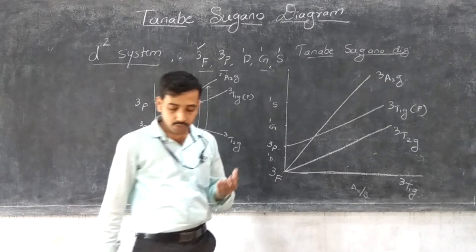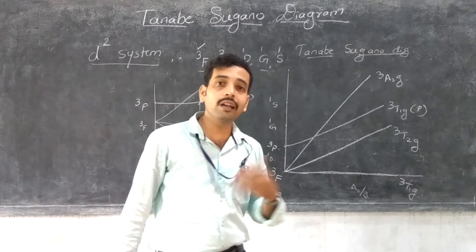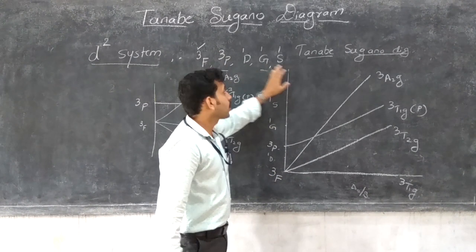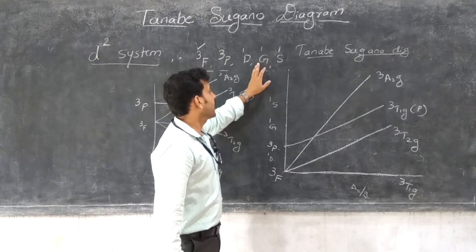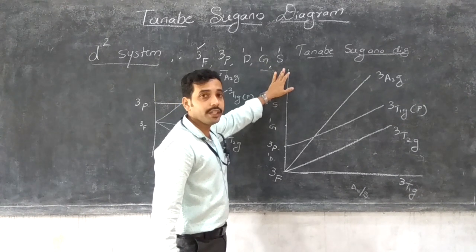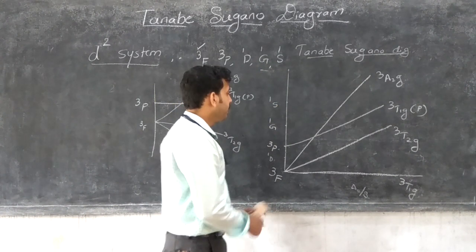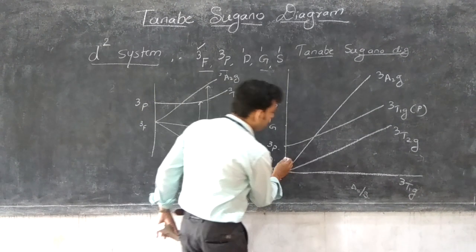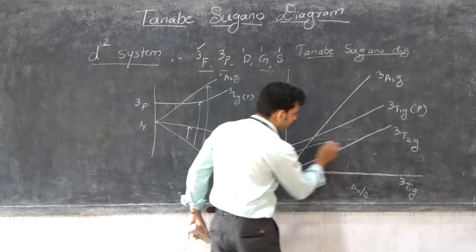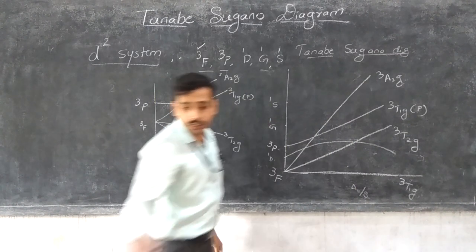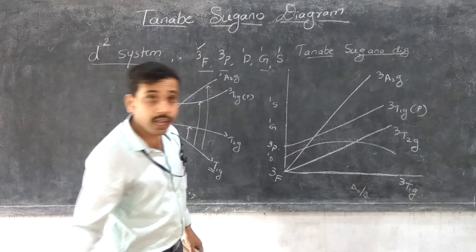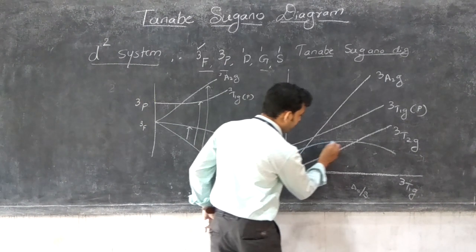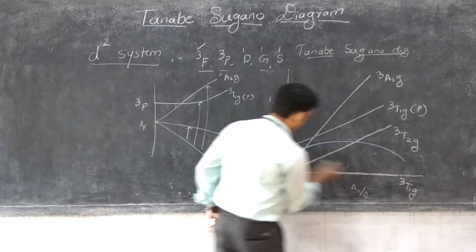But for information, we can also use the other spectroscopic notations like 1D, 1G, 1S in the diagram, where 1D is in between. I am just showing it in colored lines for identification.